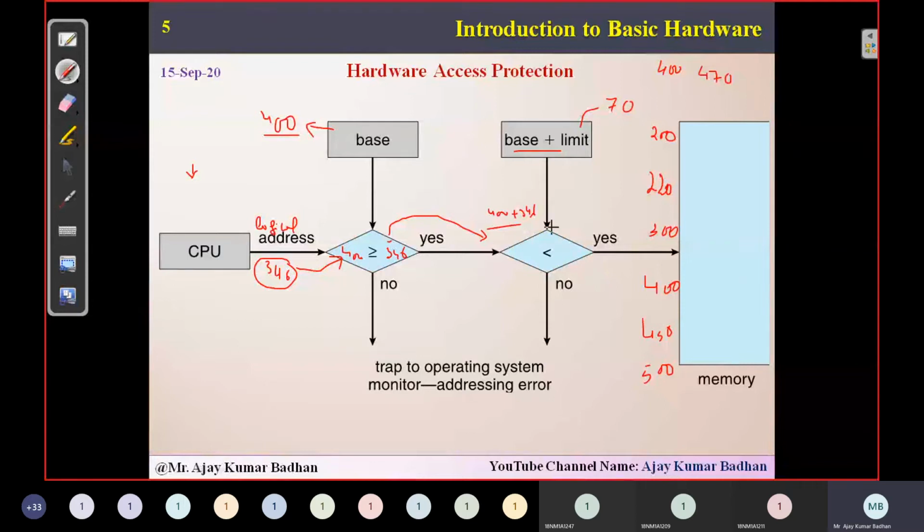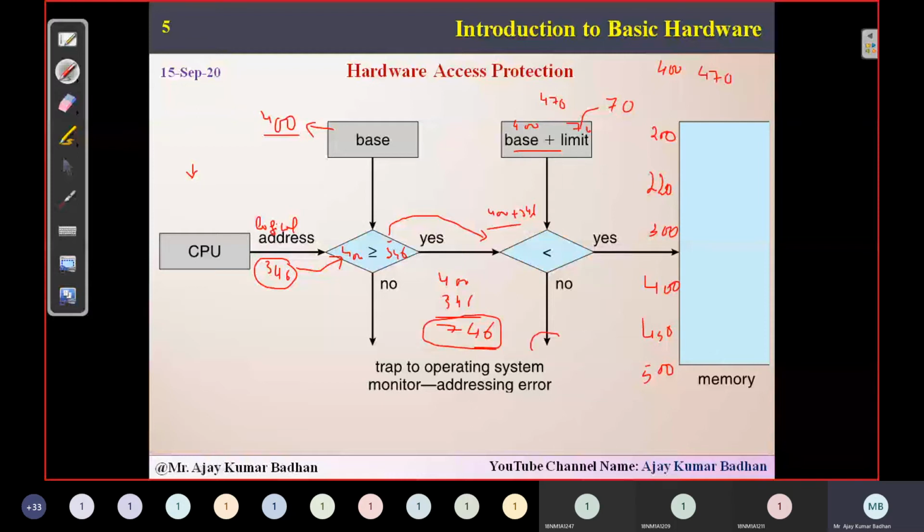Here also again we need to check, because it should not exceed the limit. What is the base we have? 400. What is the limit slot we are given? 70. So from 400 to 470 only we can try to access. But 400 plus 346, how much are we getting? It is 746. Well, it's highly impossible to provide. He's trying to access a memory which is much more beyond the limit we have.